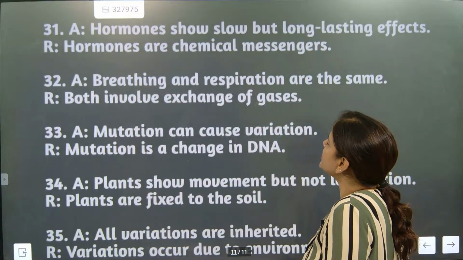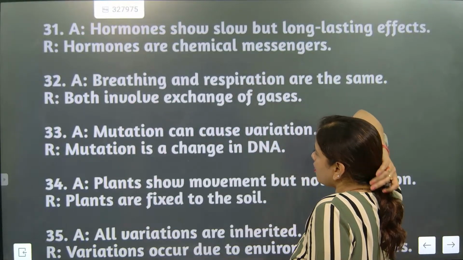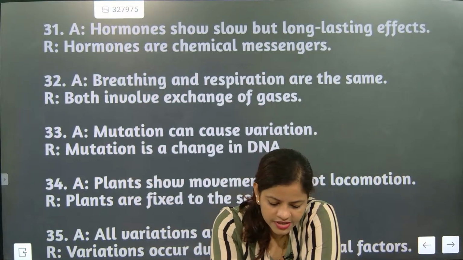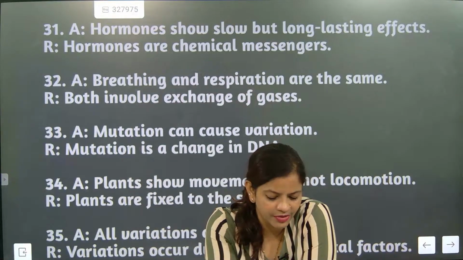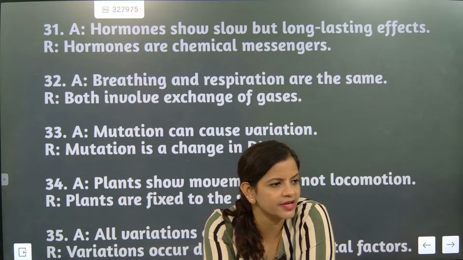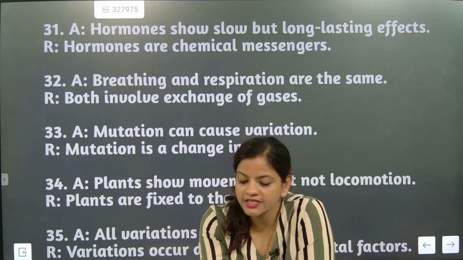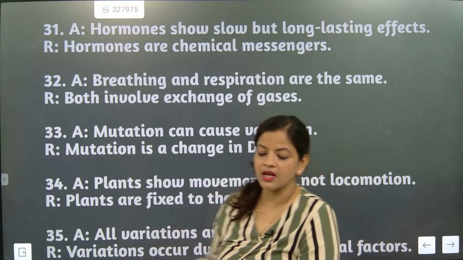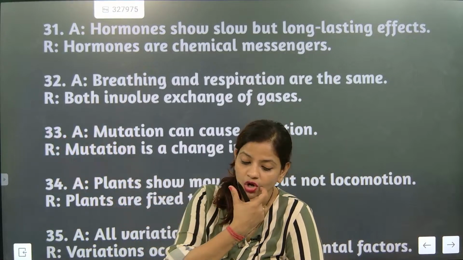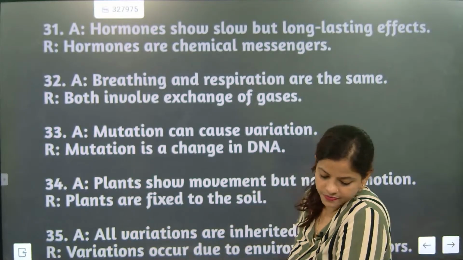Next, mutation can cause variation. No, sorry, breathing and respiration are the same. Both involve exchange of gases. Is it true? No. See, A is correct, R is correct, but they are not explaining. That's wrong. A is false. They both are not the same. Respiration is exactly a full process where exchange of gases is involved. So respiration is quite bigger. So A is not correct here. Understood? 31. A is not correct. Understood now?